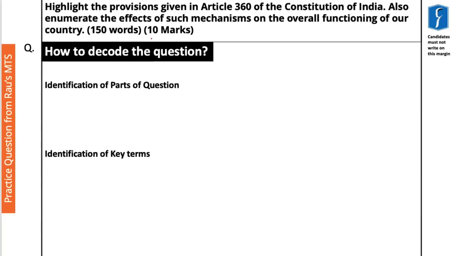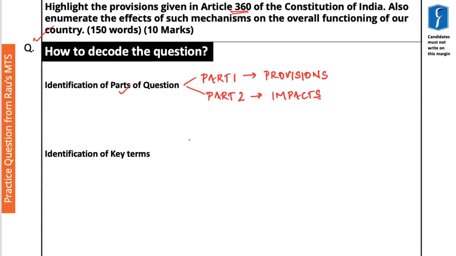So before starting to answer any question, it is very important that we first identify the parts of the question, because the marks are ultimately distributed over the parts of the question. So in this particular example, we can see that highlight the provision given in Article 360 of the Constitution of India. That is one part. Then also enumerate the effects of such mechanisms on the overall functioning of our country is the second part. So in the first part, you have to focus on the provisions. In the second part, you have to enumerate the effects, or you can call them impacts, of such provision.